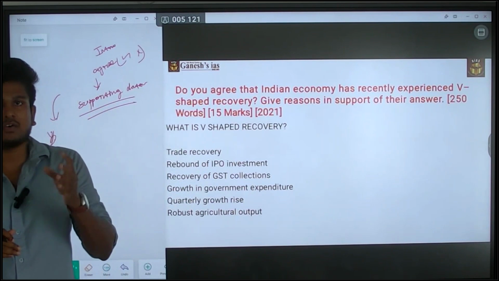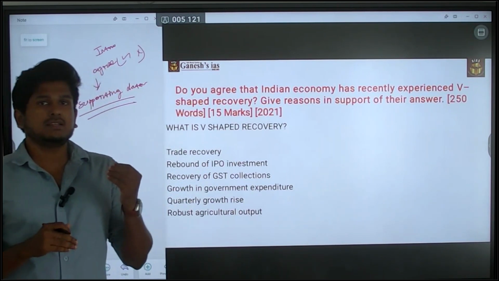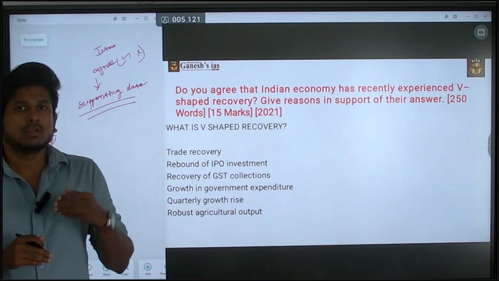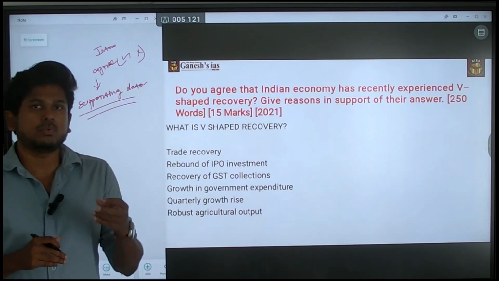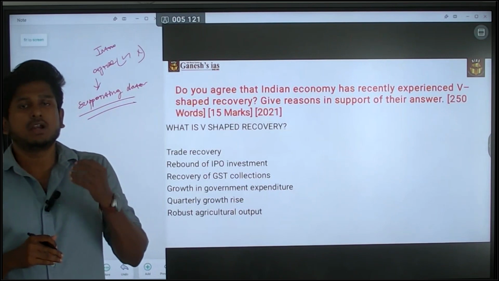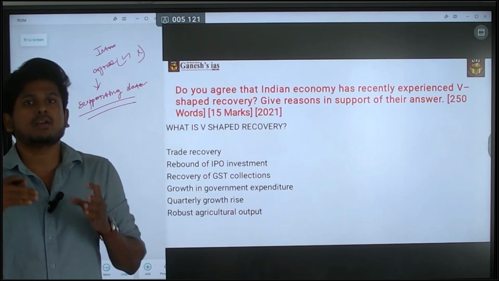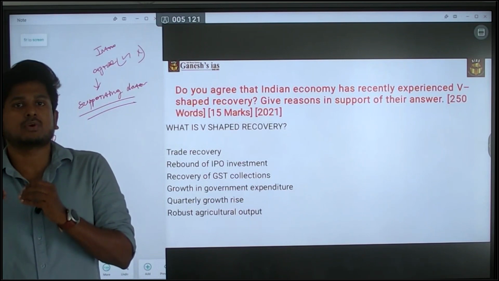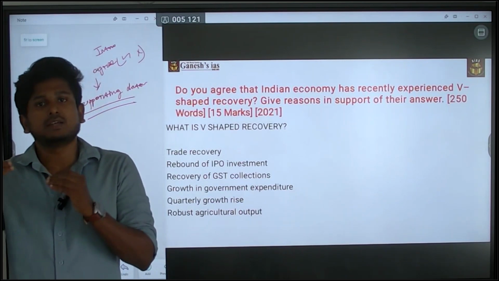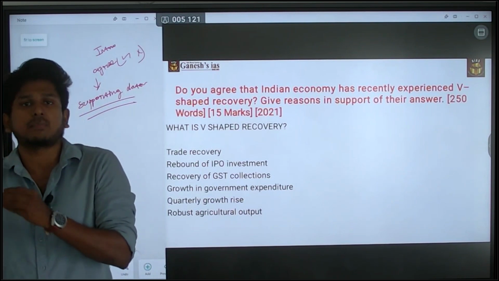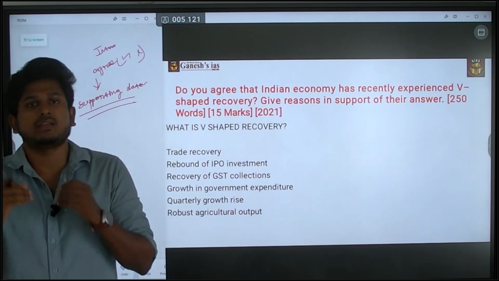Next, recovery in the GST collection. This is the better way of addressing the question. At the time of COVID-19, the GST collection was very low. But after 2021, there is a recovery. And also there is a growth in the GST collection, which means people are ready to spend and they are making sales of goods and services, so that collection of indirect taxes is happening. So by this, you can say that there is an economic recovery.